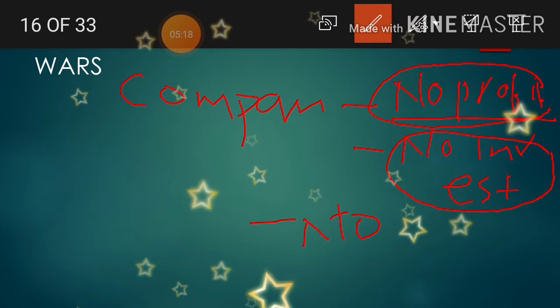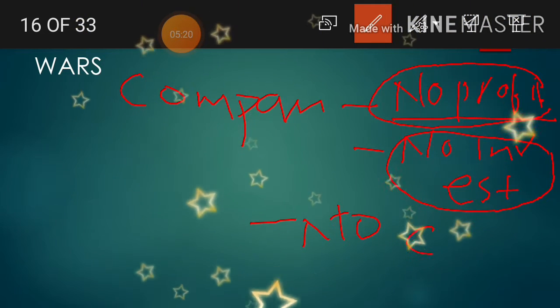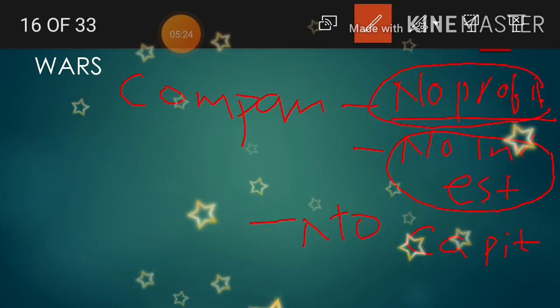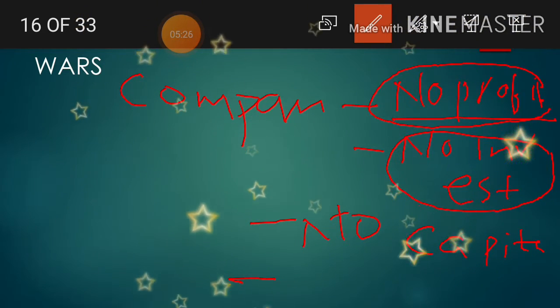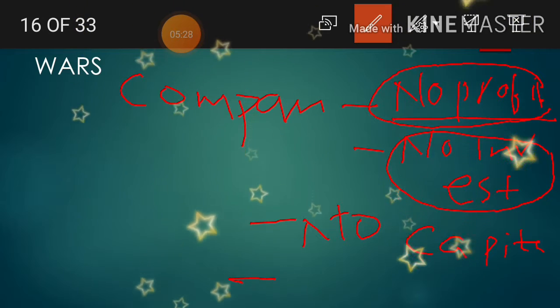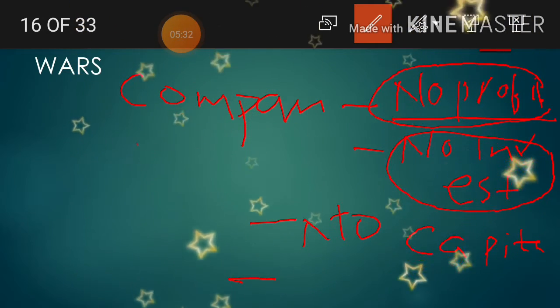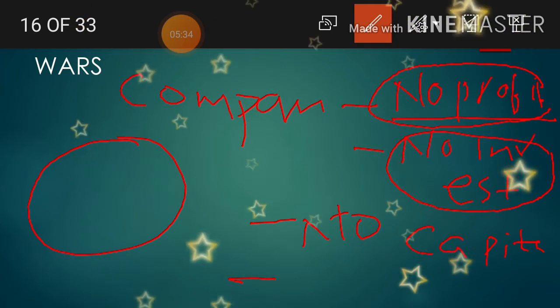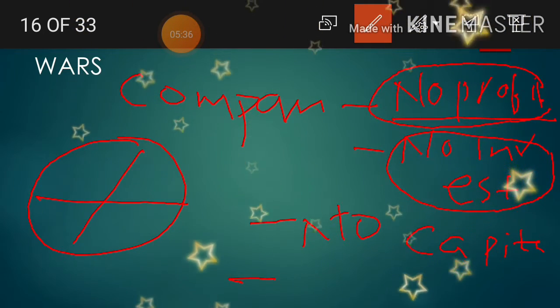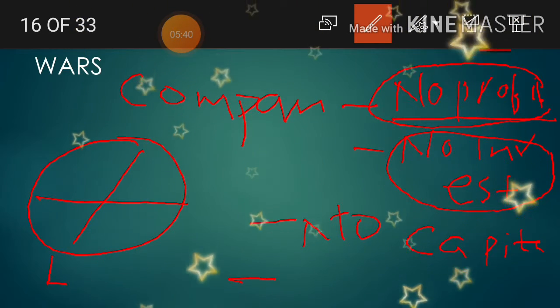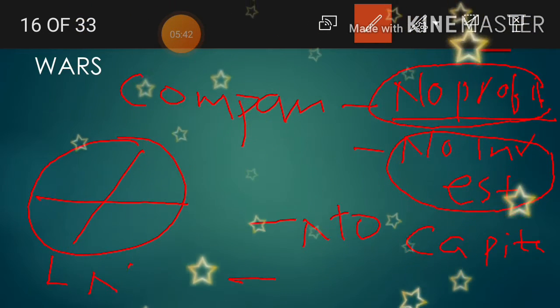Where there is no capital, there is no production. So all companies are going to be locked down. So that leads to no employment.